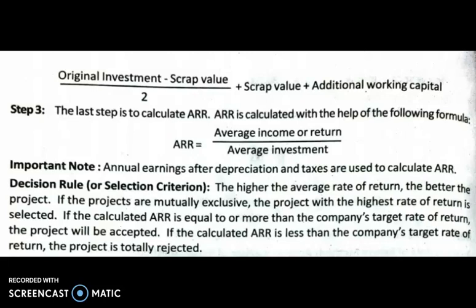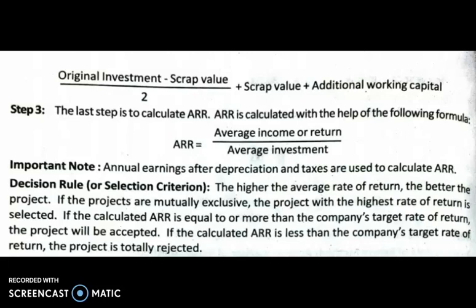Now if there are mutually exclusive projects, that is, both projects are good ones, both are profitable ones, in that case again, the one which has the higher ARR will be chosen. Again, if you have a project in your mind and you have estimated the target rate of return, you will go for the project with a better ARR.